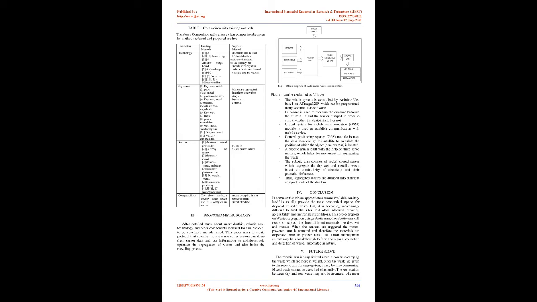The stepper motor is controlled by the stepper motor driver. Once the waste is detected, the stepper motor rotates by the respective angle set for each type of waste. This way, the waste is placed in the bin corresponding to its type. The bin will move back to the initial place once the waste falls into the respective bin and the bin